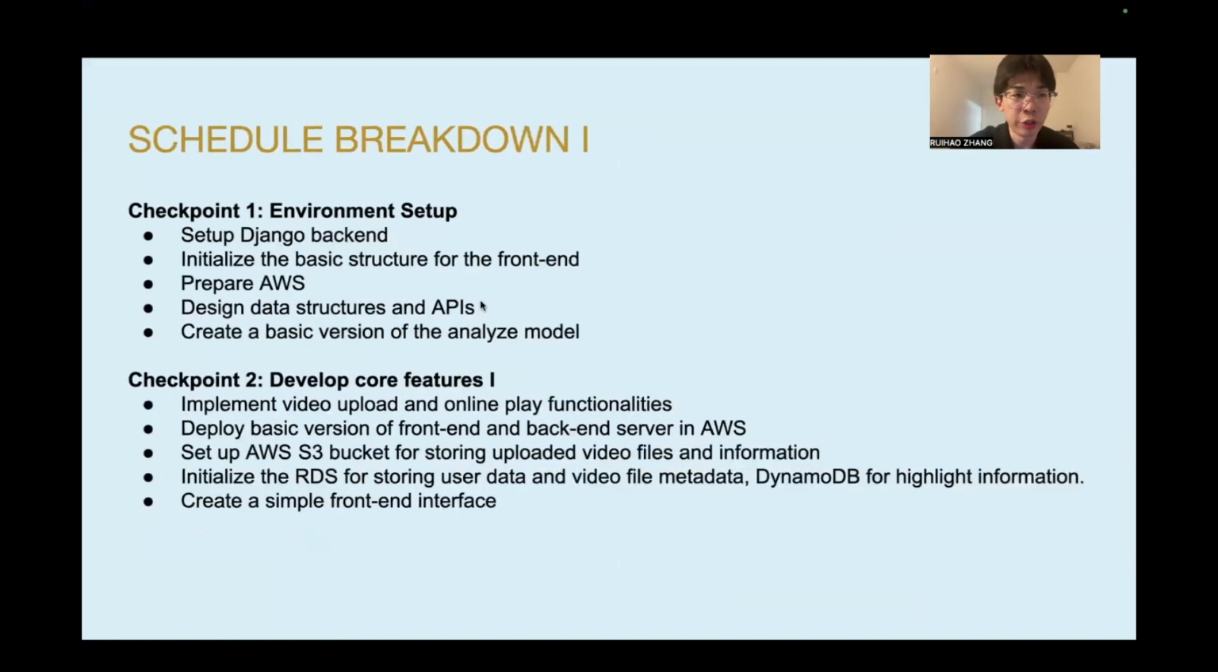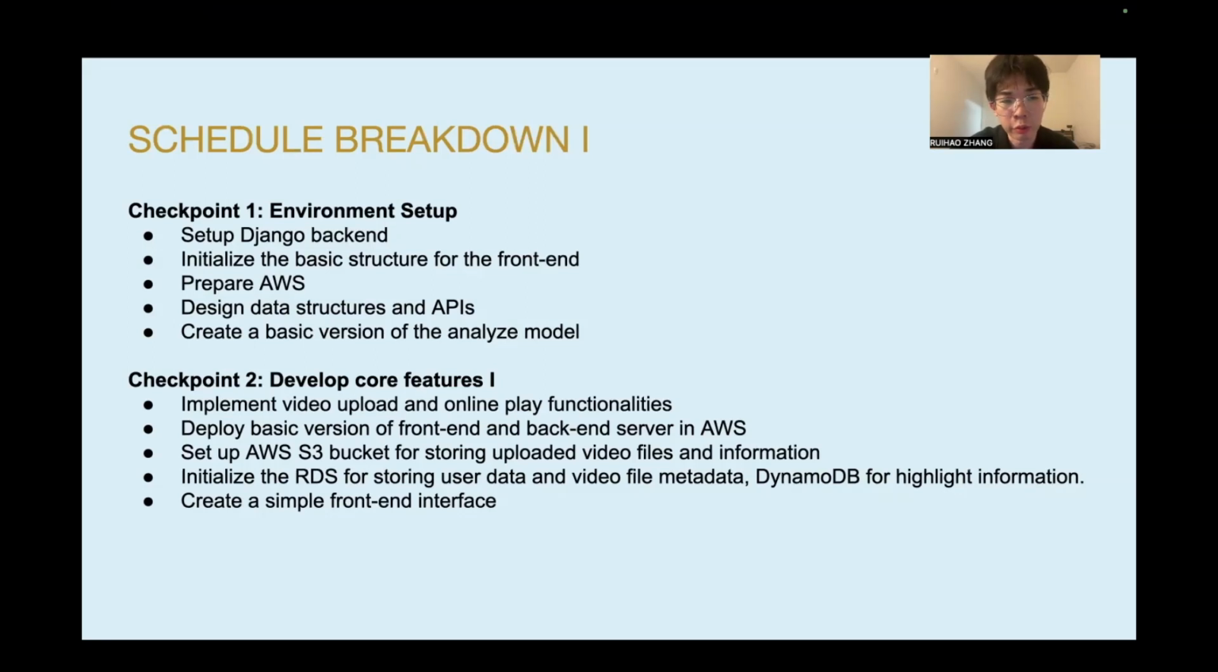Here is a breakdown of our schedule. We have several checkpoints. The first, we will set up the environment, set up the Django backend and the basic structure of the front end. We also prepare the AWS, design the data structure and the APIs for our backend, and create a basic version of the analysis model.